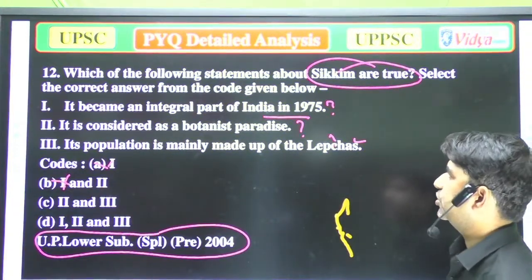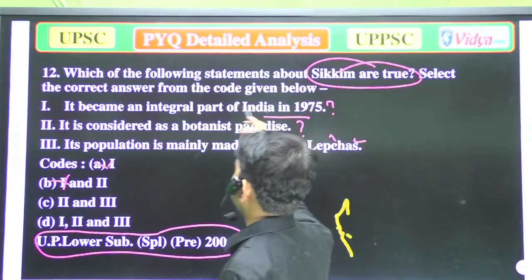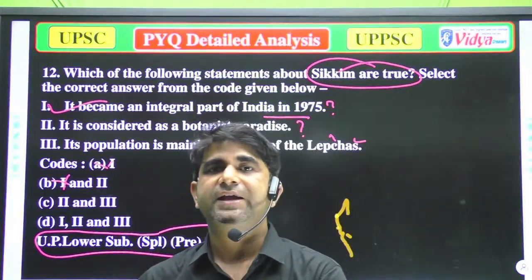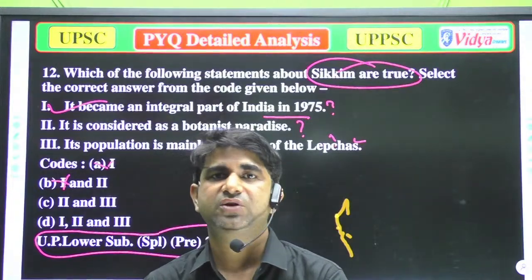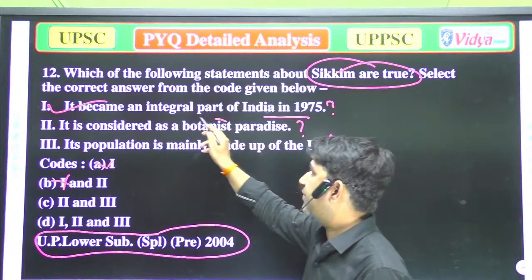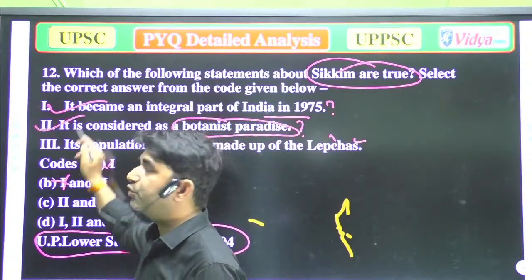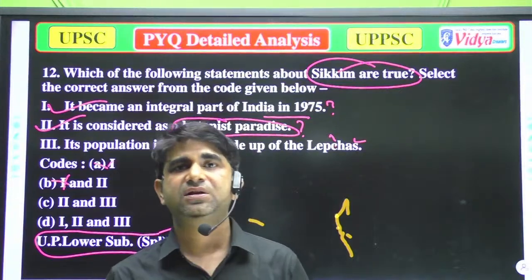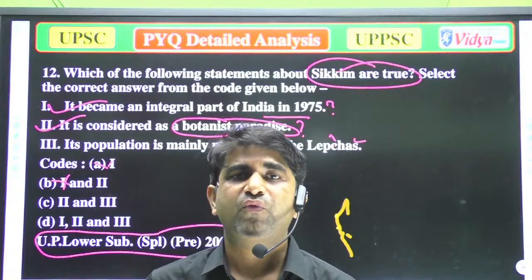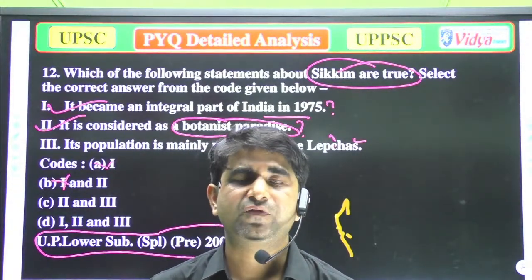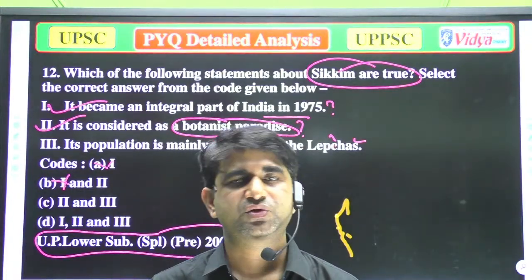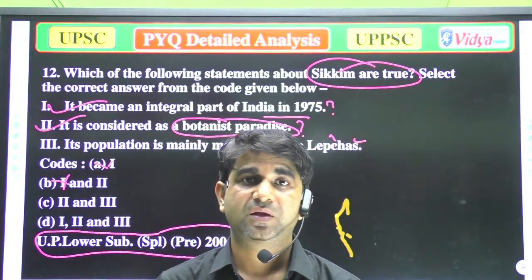For your kind information, Sikkim became an integral part of India in 1975. That is true, because Sikkim gained complete statehood in 1975. That's true. B, it is considered as the botanist paradise. Yeah, it is also true, because due to its greenery and special environmental conditions, various different species of plants are found in that area. So that is why it is known as the paradise of botanists.